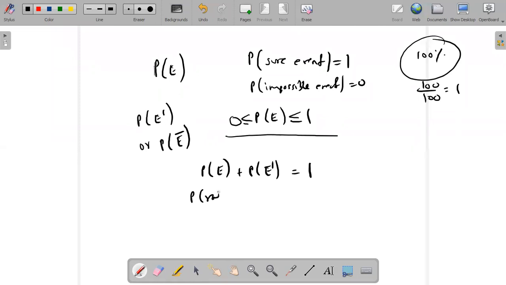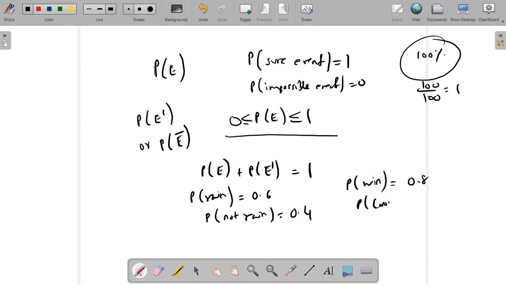Suppose they are asking you, what is the probability that it is raining? Okay, let's say probability of raining is 0.6. So what is the probability that it will not rain? That will be 1 minus 0.6, that is 0.4. Okay. What is the probability of losing if the probability of winning is 0.8? The probability that you are going to win the game is 0.8. So the probability that you're going to lose the game will be 1 minus 0.8, that is 0.2.